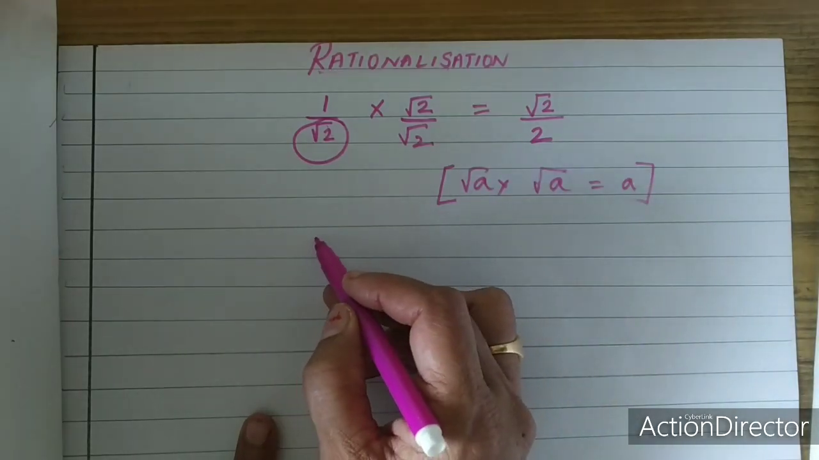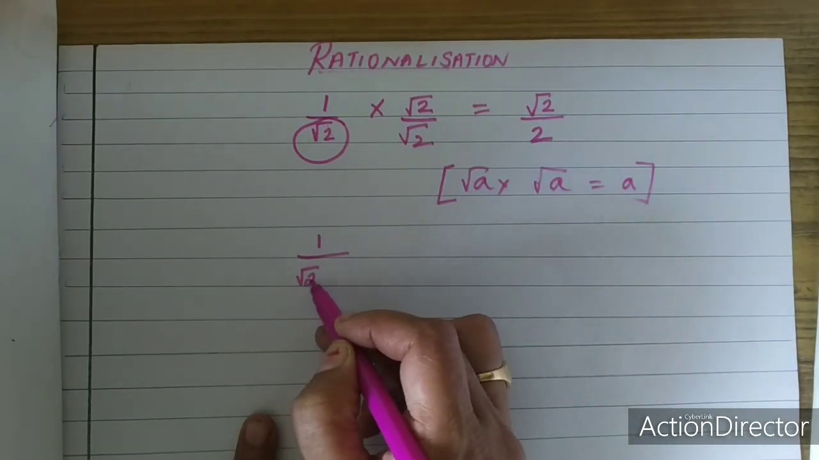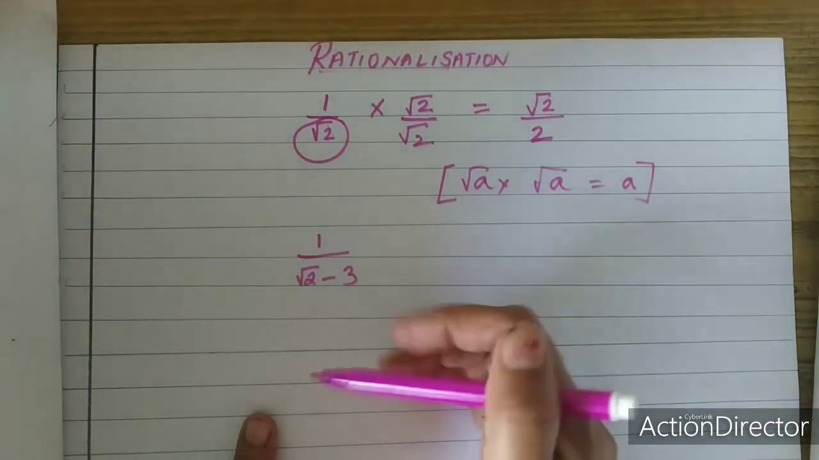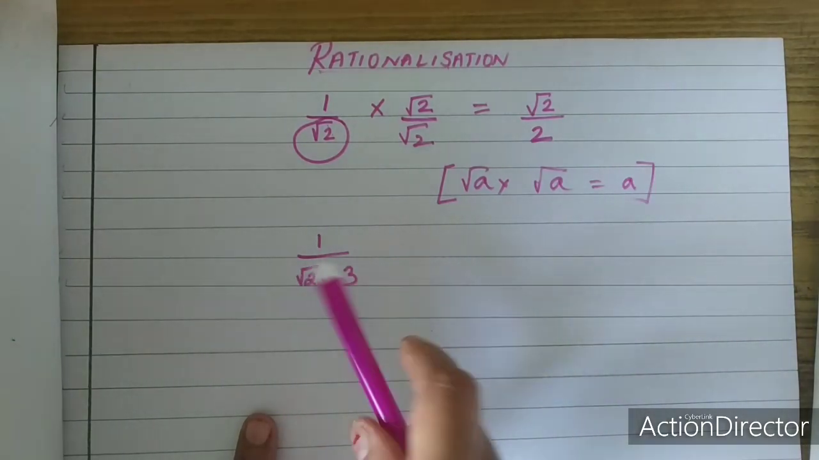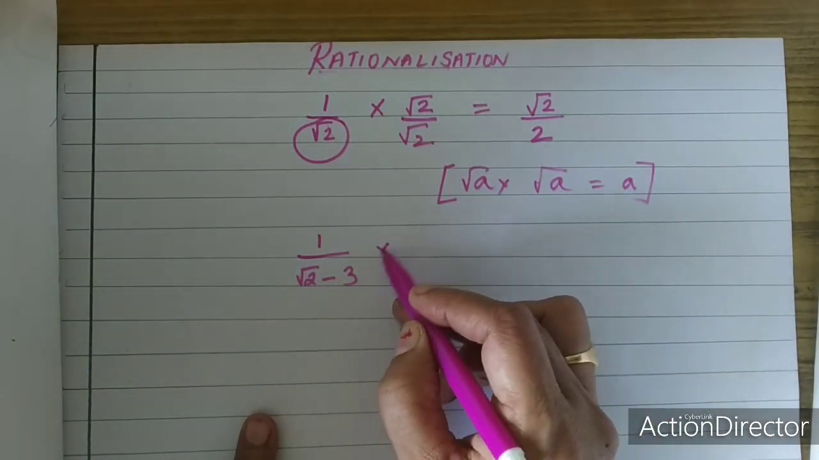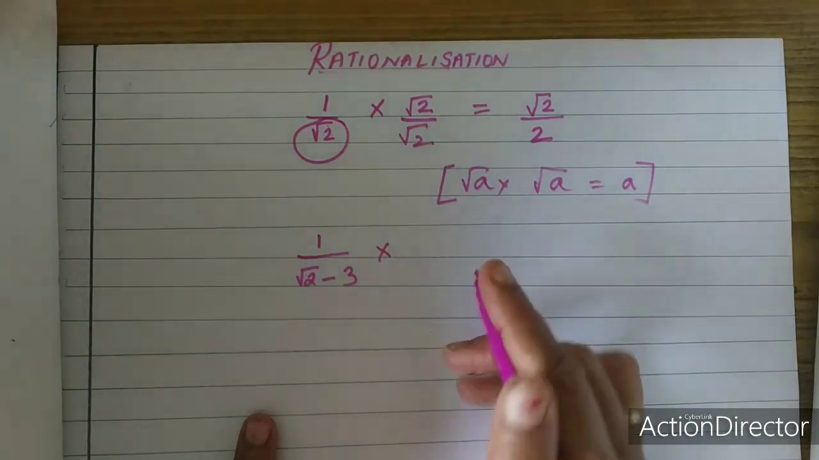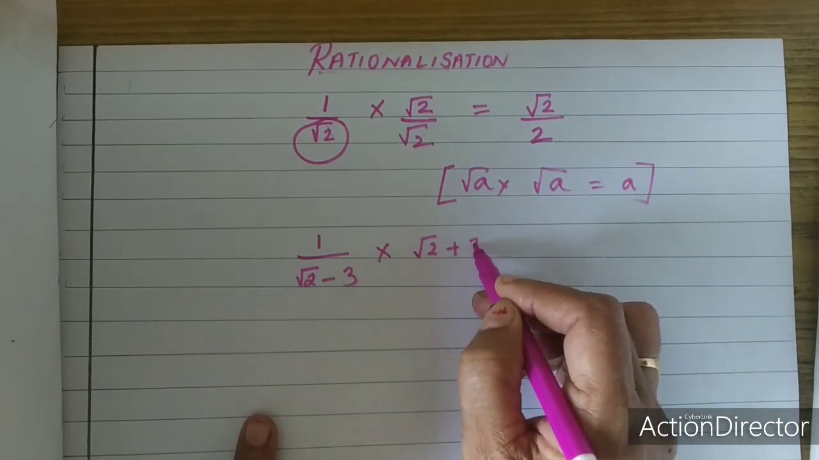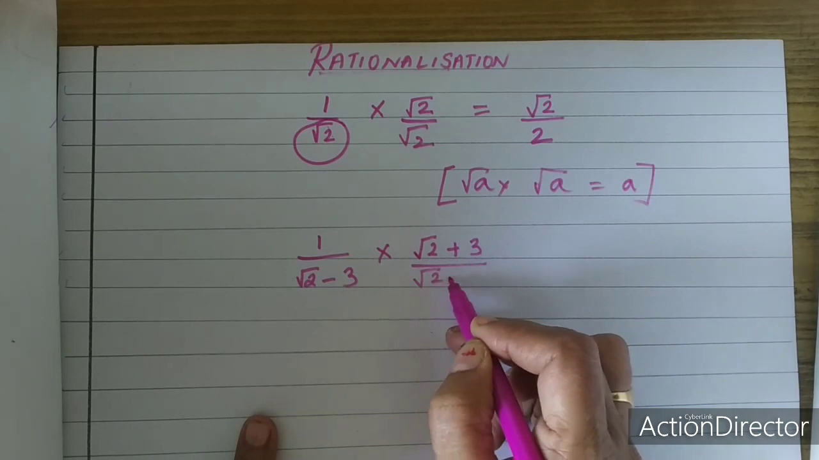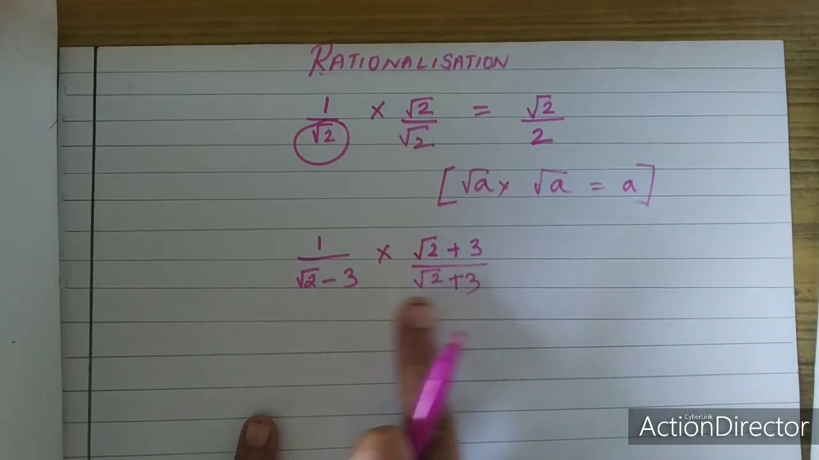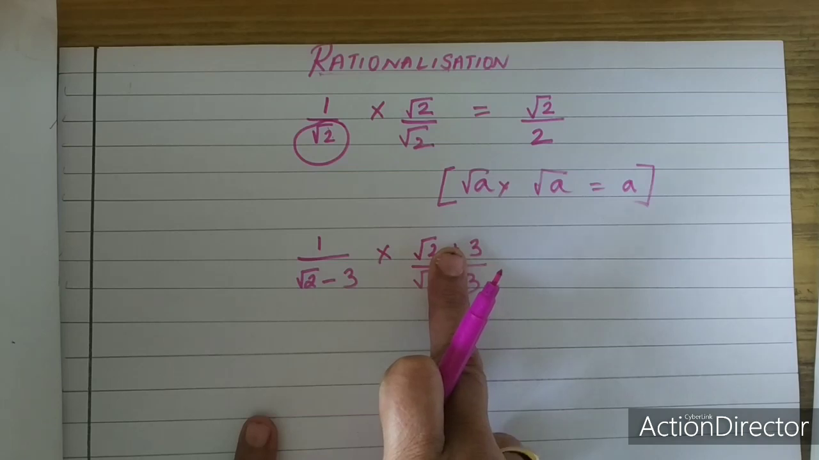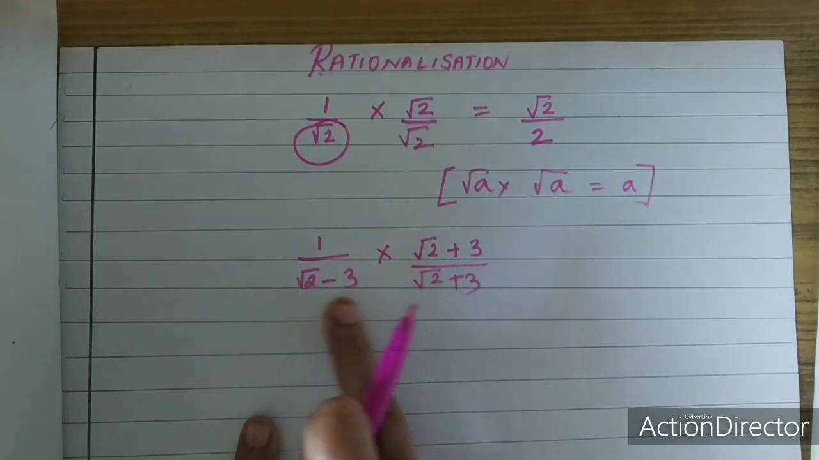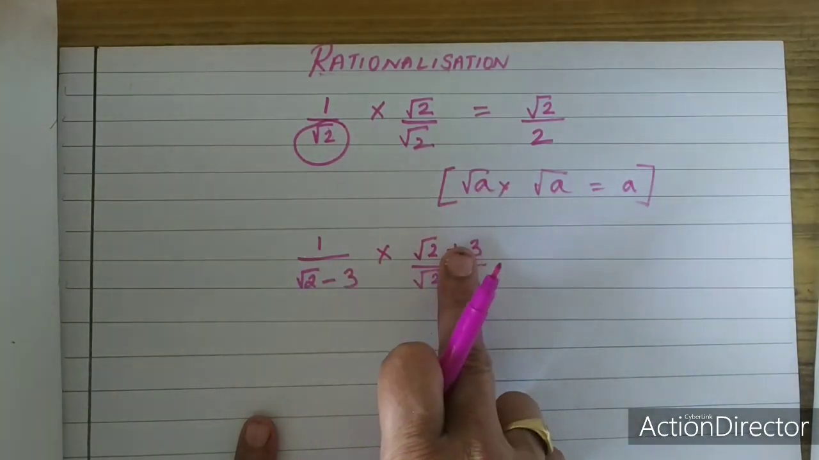Suppose I have an expression 1 upon root 2 minus 3. How to convert? This is a mixture of rational and irrational. Now how to rationalize this to a rational number? In order to do that, I look at the sign over here. If it is minus, I have to multiply by its opposite sign. That is, I write root 2 plus 3 upon root 2 plus 3. You have to be very careful. The opposite sign is always taken over here. If it is a single number, I can take the same number in the numerator and in the denominator. If it is an expression, the opposite sign of the expression is taken.